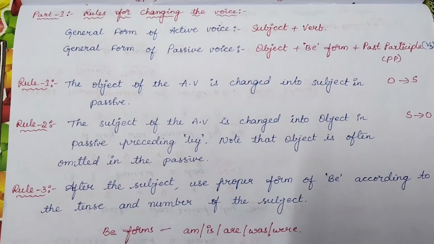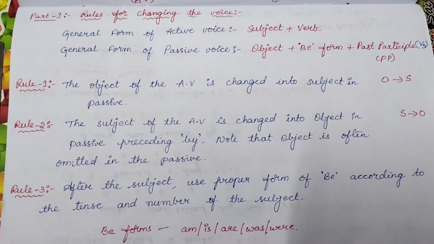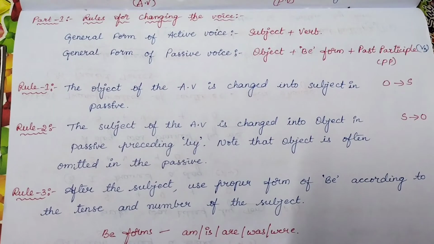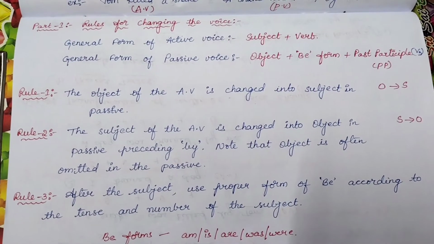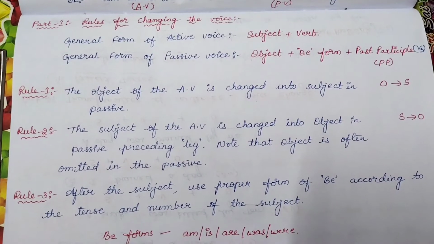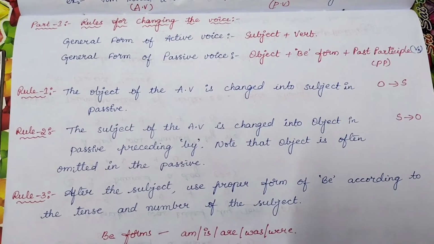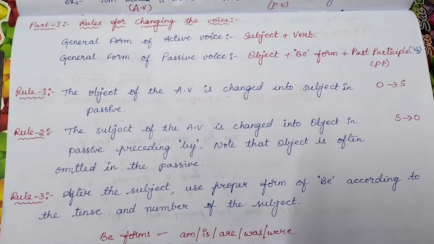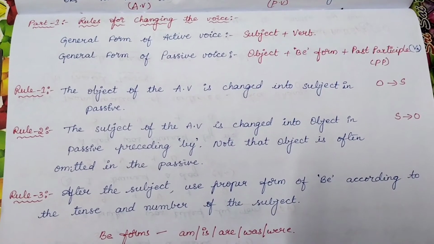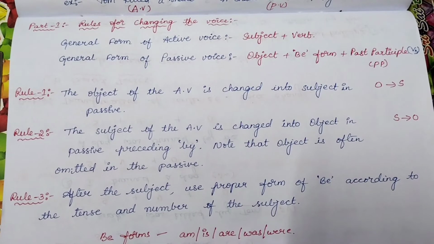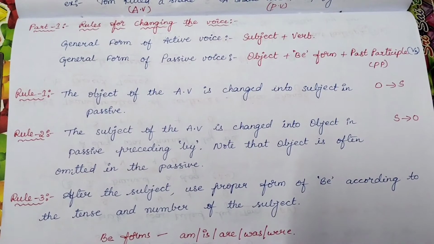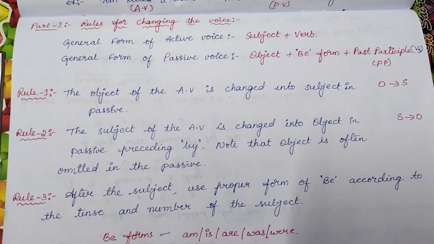So in changing from active to passive, here are three parts. In the first part, the rules for changing the voice. The general form for active voice is subject plus verb plus object. Coming to the general form of passive, as we discussed, in passive the object plays supreme importance.